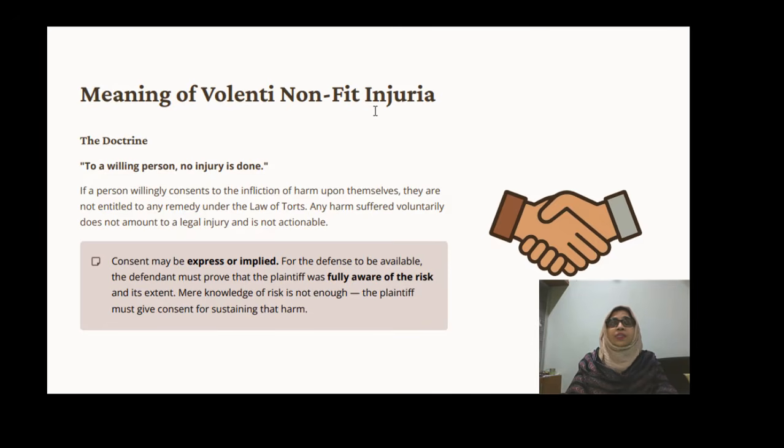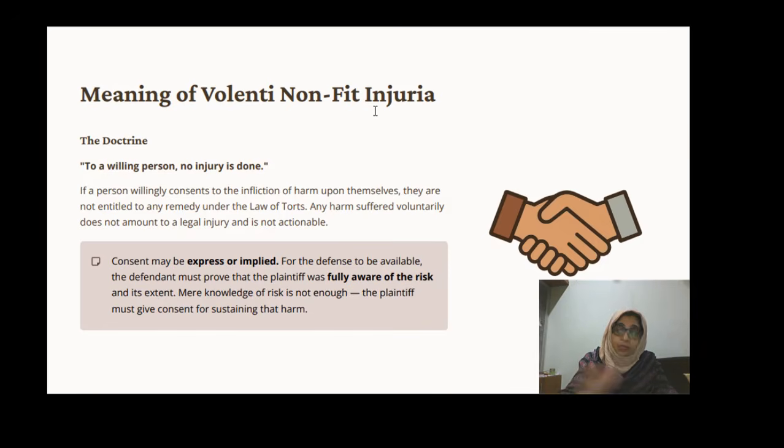Here consent is of various types, whether express consent or implied consent. Express consent, we know, is like when we go to hospitals for any surgery or anything else, we expressly and directly fill in the documents. By filling in the documents, we have given the consent. Mostly we give express consent.